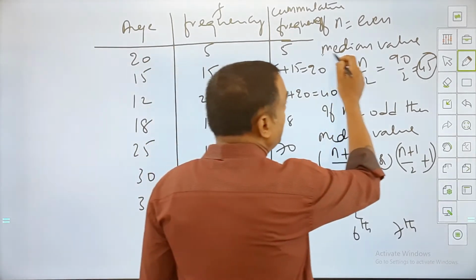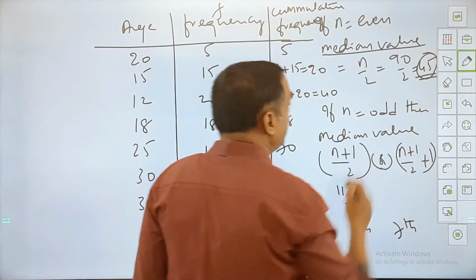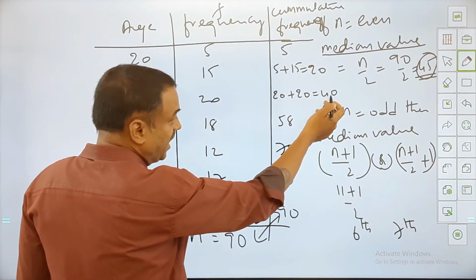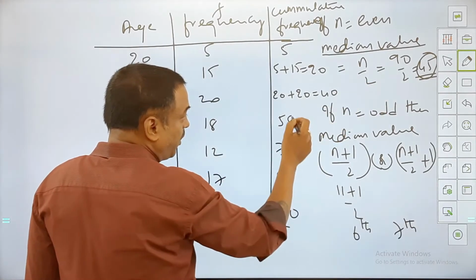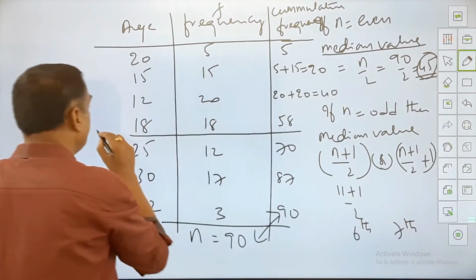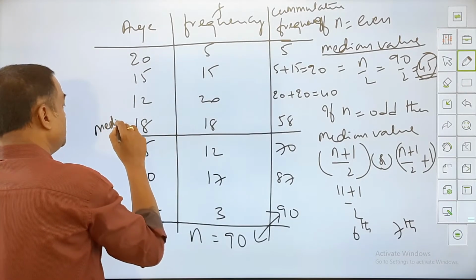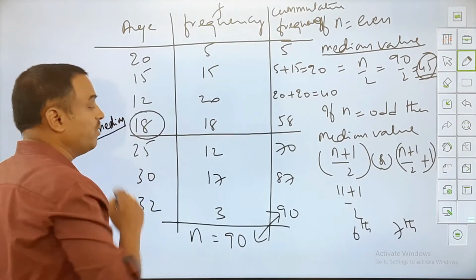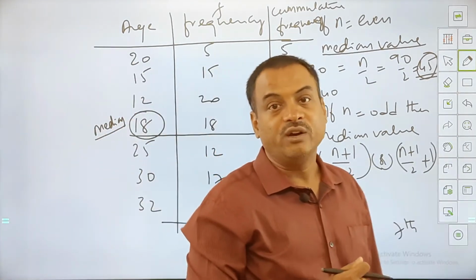And now the median value, 90 by 2, how much do we get? 45. Now see in this cumulative frequency value, this is up to 40 and above 40, which is 45, falls in between these two. So this line we call the median line, and this is the value of the median we get. 18 is the value of median.